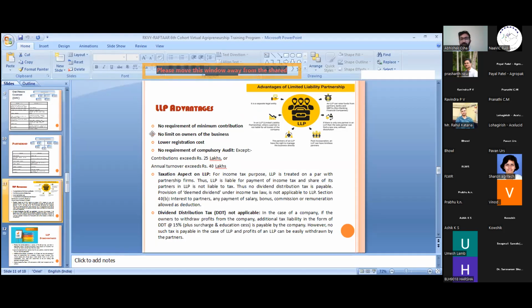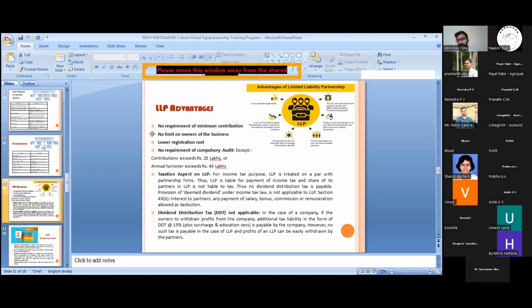Okay, so the limited liability partnership name suggests that the liability of every partner is limited to the extent of the partnership in the firm. It has the same privileges as compared to companies, and I must say it is a very good initiative if people start their startup with an LLP or a company, because LLP has a number of advantages as compared to companies.